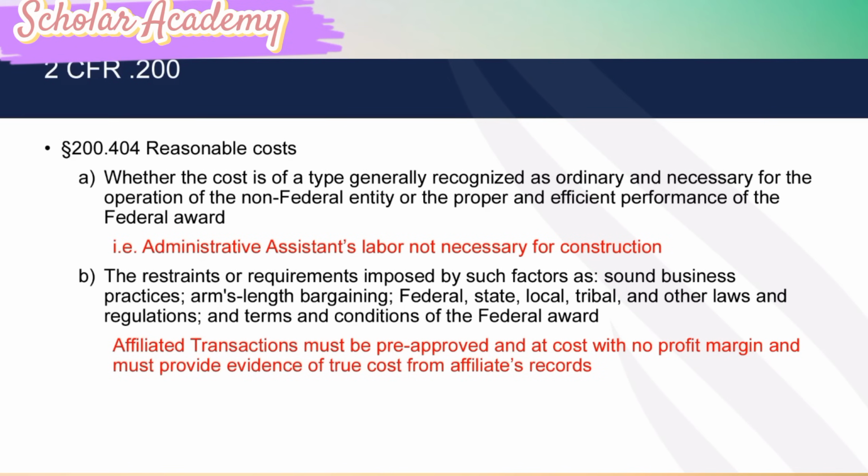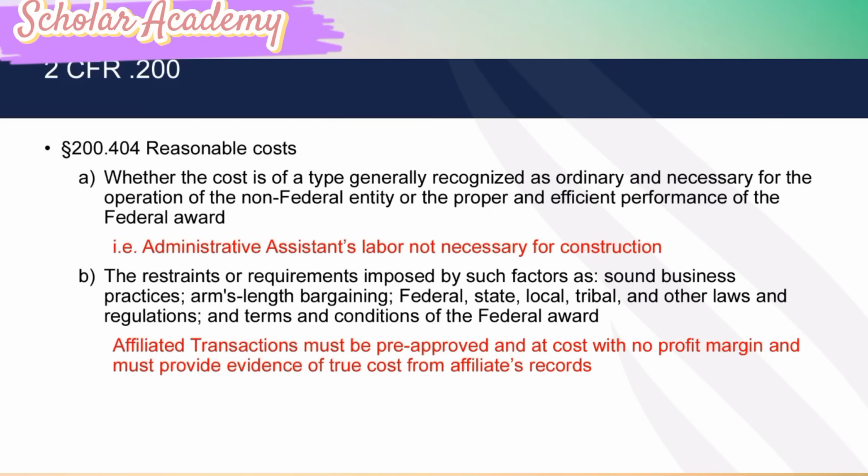Reasonable cost: whether the cost is of a type generally recognized as ordinary and necessary for the operation of the non-federal entity or the proper and efficient performance of the federal award.